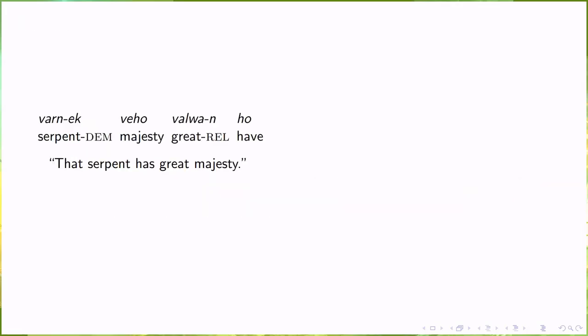Since the Hats of metatime see all worlds and all times, their vocabulary is quite extensive, so this rarely presents any challenges in translation. Thus, for our first sentence, we may attempt Varnek veho valwan ho, where we see the relative clause marker on great, and also that there is a demonstrative marker on serpent. So this would, one would think, mean that serpent has great majesty.